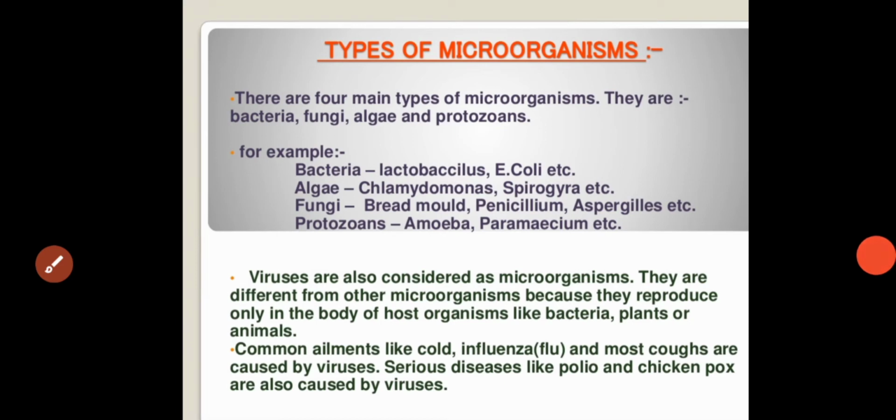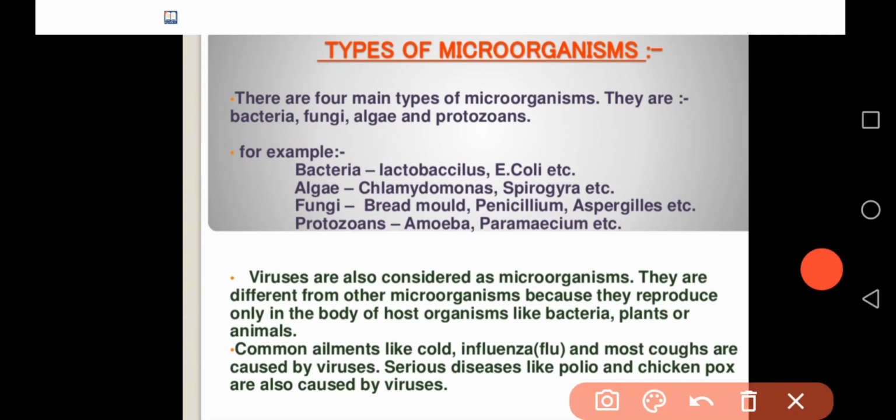Next, coming to the types of microorganisms. There are four main types of microorganisms. How many types are there? There are four types of microorganisms: bacteria, fungi, algae, and protozoans.